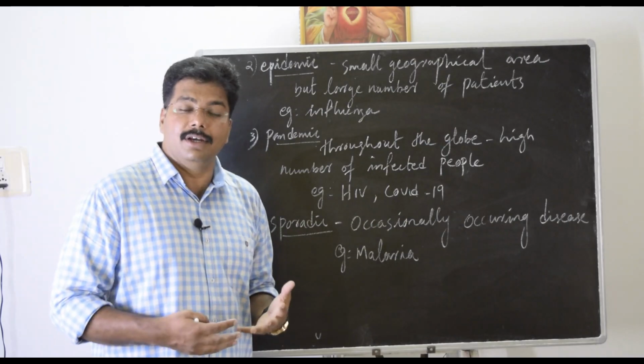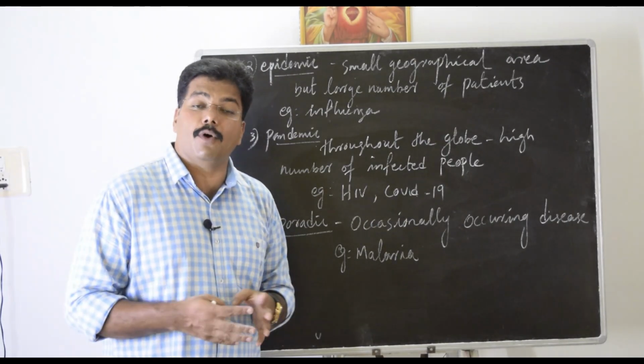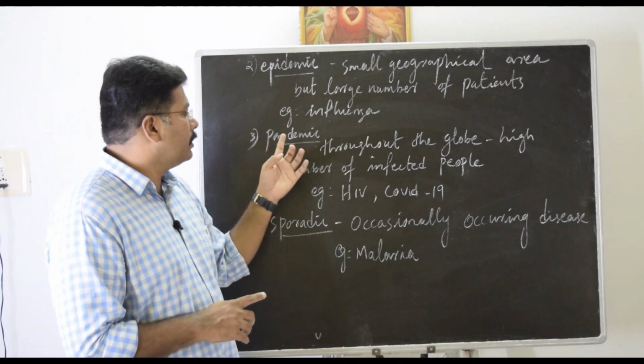So far we have seen four types: endemic, epidemic, pandemic and sporadic. The next point we have to discuss is the manifestation of the disease. Here we have to look into a few aspects, like the communicability of a disease. How is a disease communicable? Some are infectious, some are non-infectious. Infectious diseases like influenza and HIV can be communicated from one person to another. They are communicable diseases.